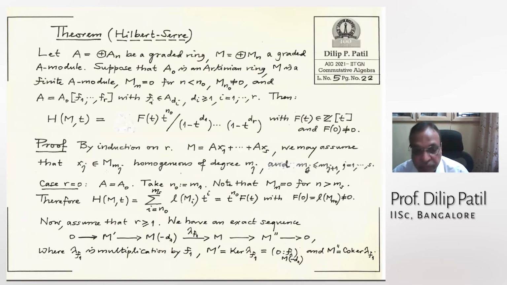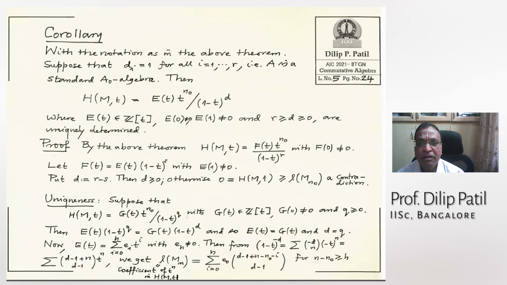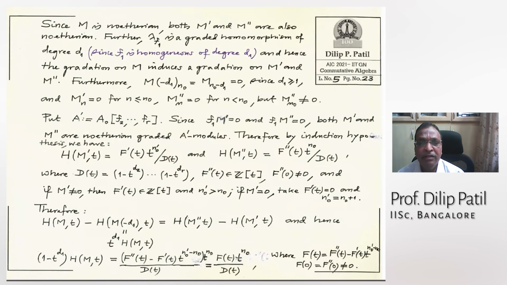So now, I forgot to mention this. If you have a graded module and some integer, then I want to twist this, shift this gradation. So what I mean by this is, I think I have written somewhere. Did I not write? Or maybe here I have written.